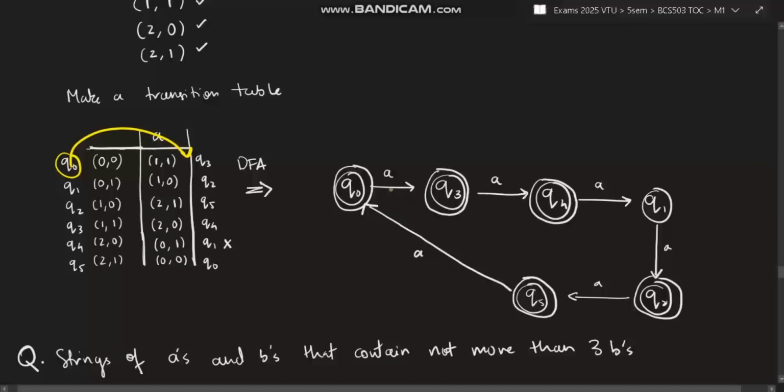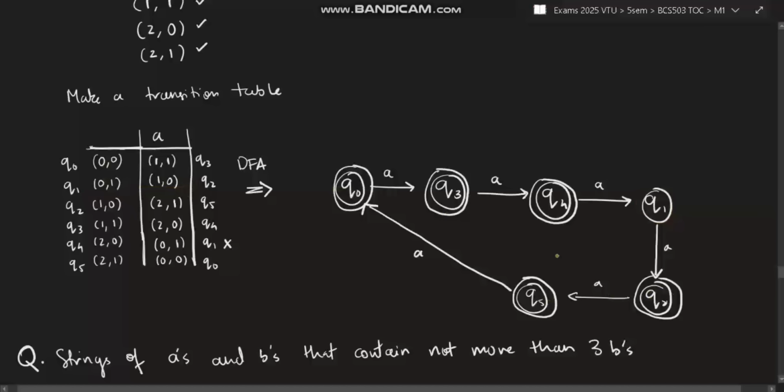Okay, it is going on A. So Q naught to Q3, it is going on A. From Q3, come here and see where it is going. It is going to Q4. So Q3 to Q4 is going on A. From Q4, where is it going? Q4 is going to Q1 on A, but it will not be accepted, so it will be just a single state. Next, again, Q1. Q1 is going to Q2, it will be a double state. Q2 is going to Q5, Q5 is going to Q0.